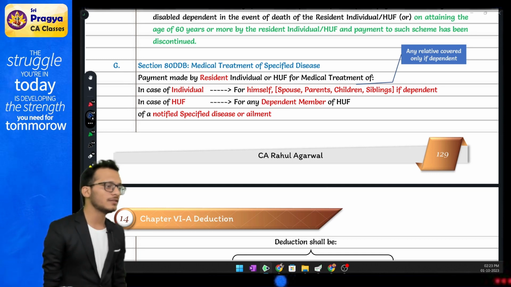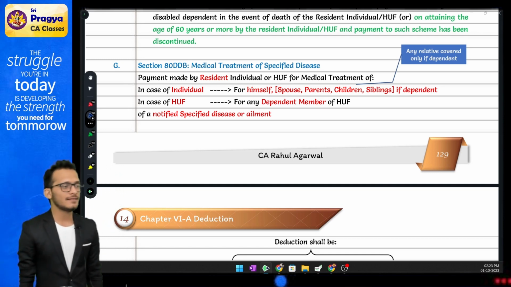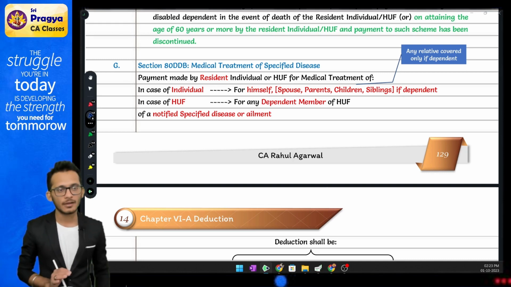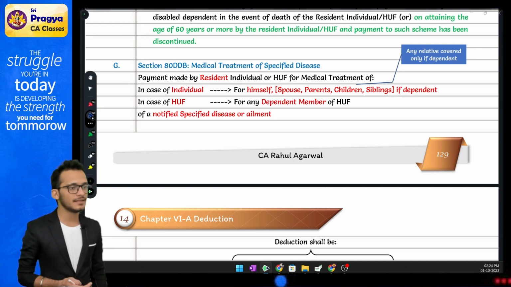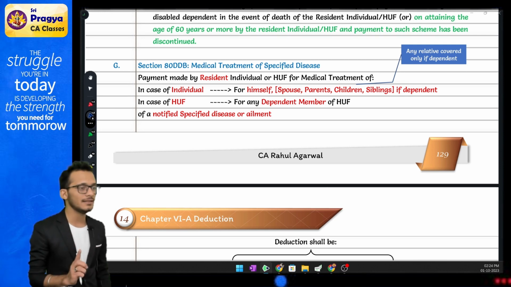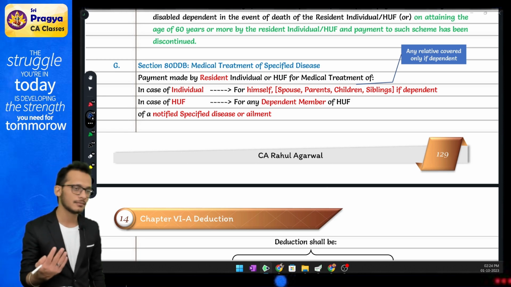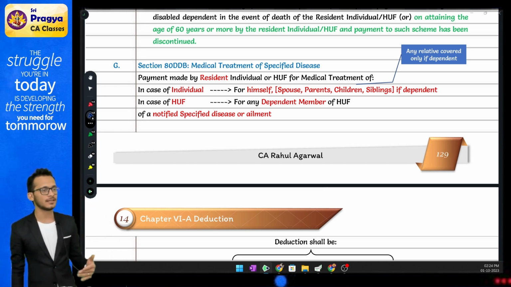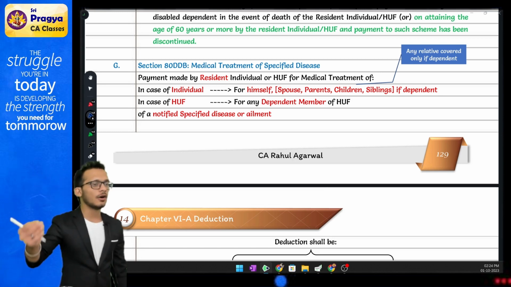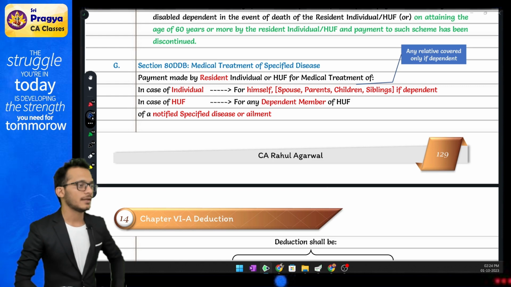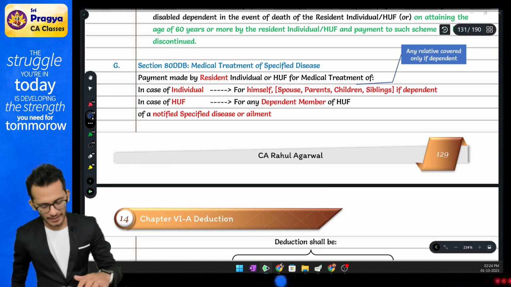They are asking, okay, boss, tell me who you are? I say I am not a resident senior citizen. He'll say 40,000 deducted. If you say, no, Rahul, I am a resident senior citizen, 1 lakh rupees deducted. That is what the rule is. Now, understand, this is not a flat number. This is a maximum number, which means amount incurred or 40,000, whichever is lower. Amount incurred or 1 lakh, whichever is lower. That is what the rules are.